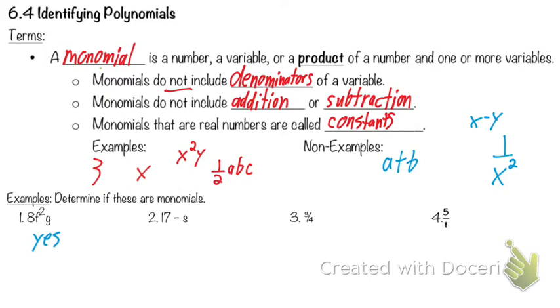Is there any addition or subtraction, or is there a variable in the denominator? Okay. I'll put it away, Olivia. Thank you. Okay. On number 2, what are we thinking? No. Okay. Now why not? This is subtraction.